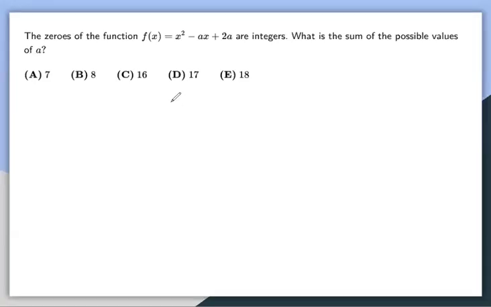Hello, everyone. So we have another AMC 10 problem. This was number 23. The zeros of the function f of x are given as integers, so this is going to help us be in the integers. And the sum of the possible values of a is what we are looking for.